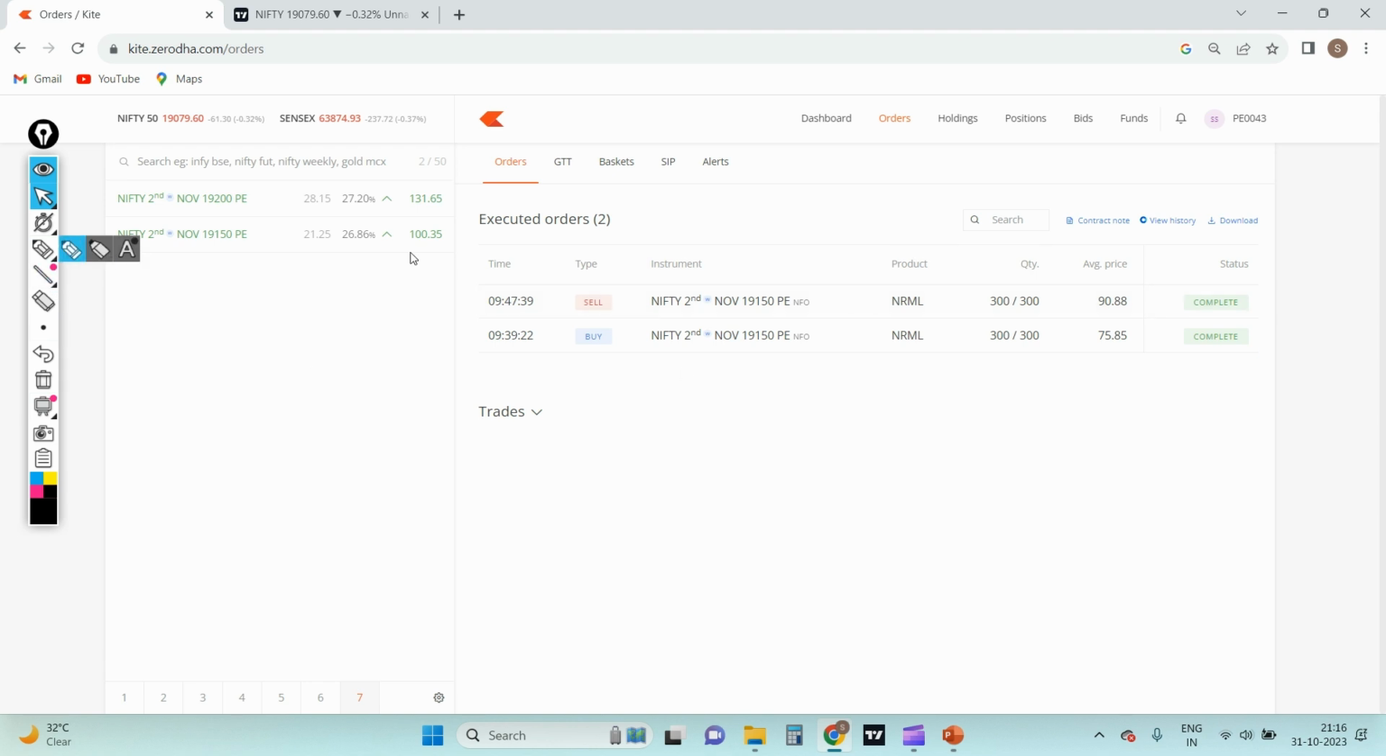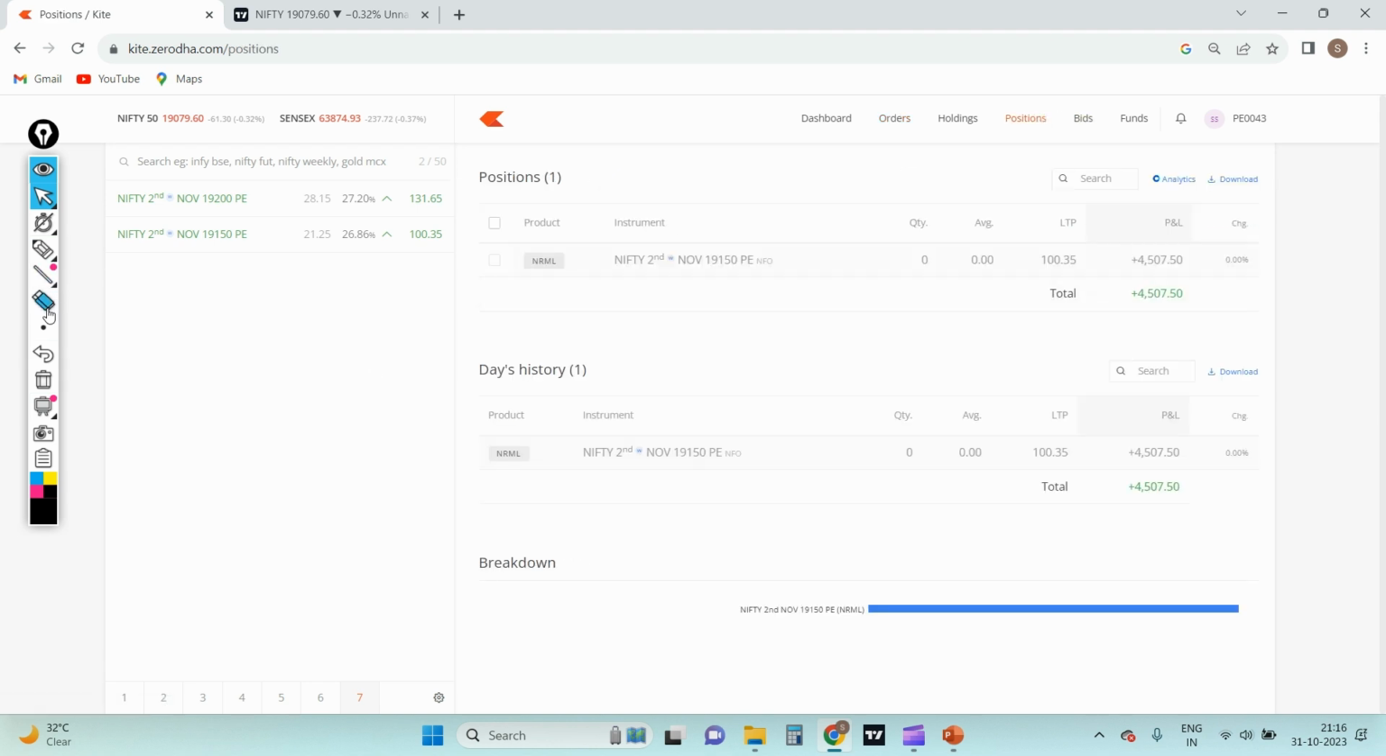The overall profit I gained from this trade was around 4,500. The logic was pretty simple: after profit booking there will be a pullback, and then I thought there would be a sell-off if it has to continue.